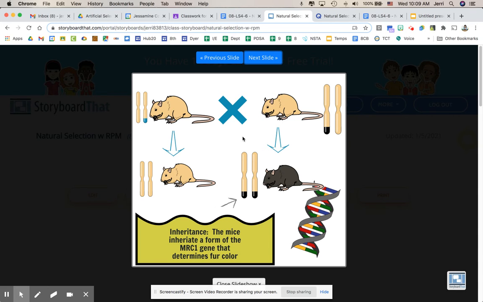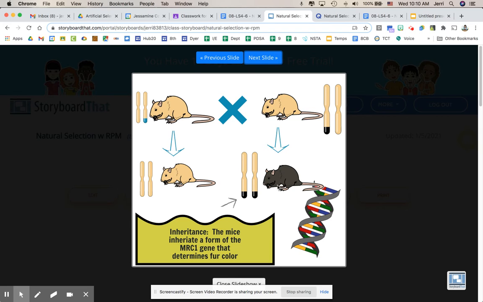So the way that this passes on is through inheritance, through the genetics that we've covered in class already this year. So the mice inherited a form of the MC1R gene that determines fur color. So this is the dark version of that gene.